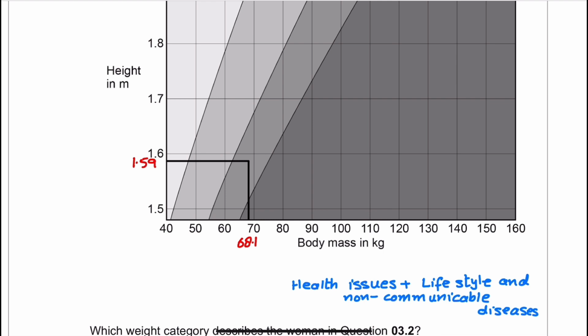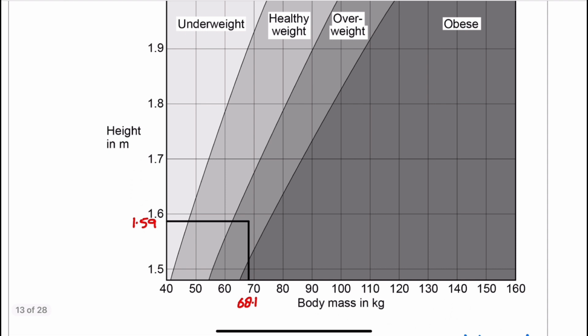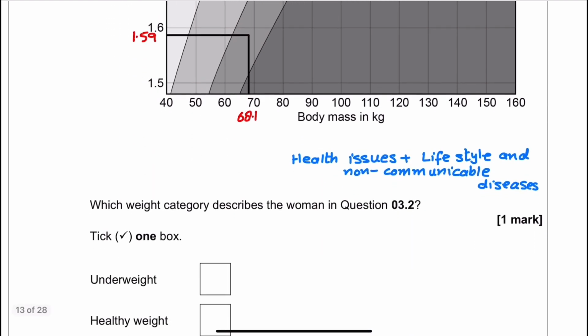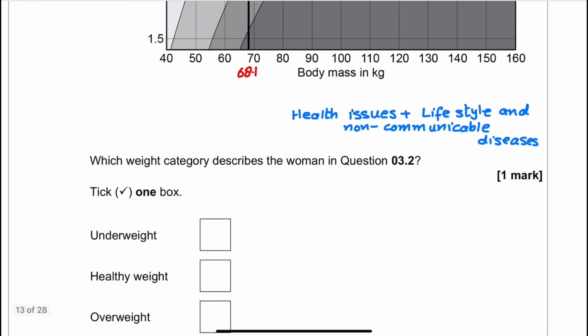I drew a line from 68.1 kilogram and moved towards the left side with 1.59. This is the point which falls in the category of the overweight. So the category here which describes the woman's weight is overweight.